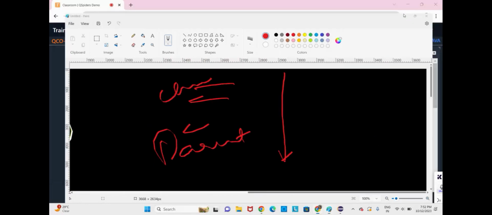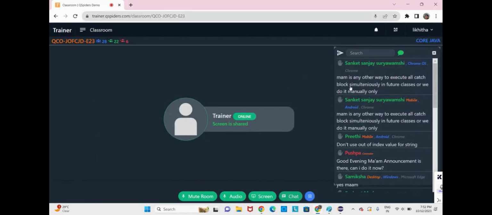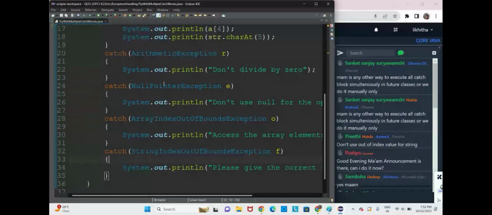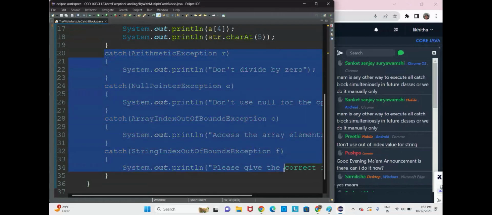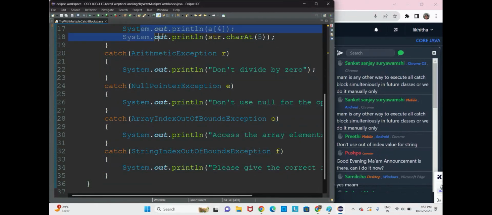Okay, now let us also do the same thing. Is there any other way to execute all catch blocks simultaneously? No, it is not possible to execute all catch blocks. We have created all these catch blocks to handle all kinds of exceptions, because we might not know what exception we might get. Here we know because we have written the problems here, but in real time we will not know.